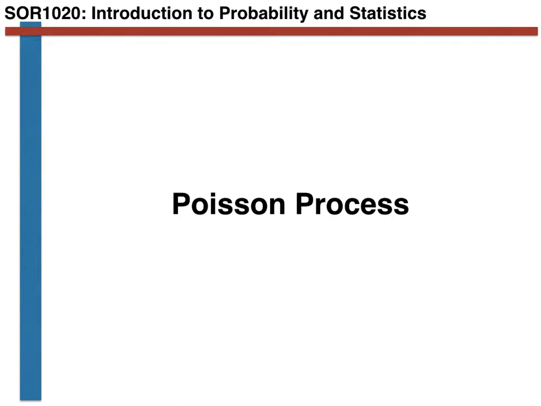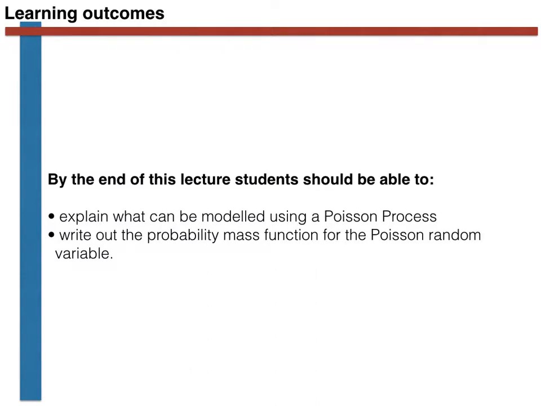Hello. In this video we are going to look at yet another discrete random variable. This random variable is going to depend on time, however, which makes it a little different from the other discrete random variables that we have looked at thus far in this course. With all that in mind, the learning outcomes from this video are that by the end of it you should be able to explain what can be modelled using a Poisson process, and you should be able to write out the probability mass function for the Poisson random variable.